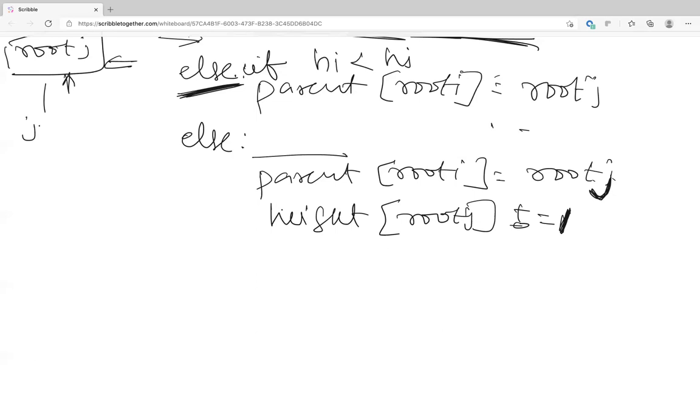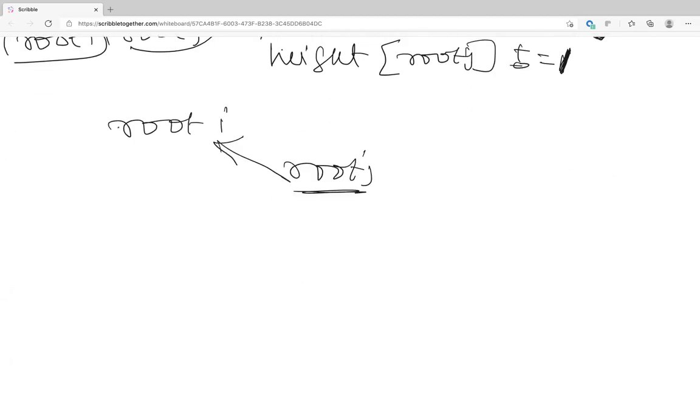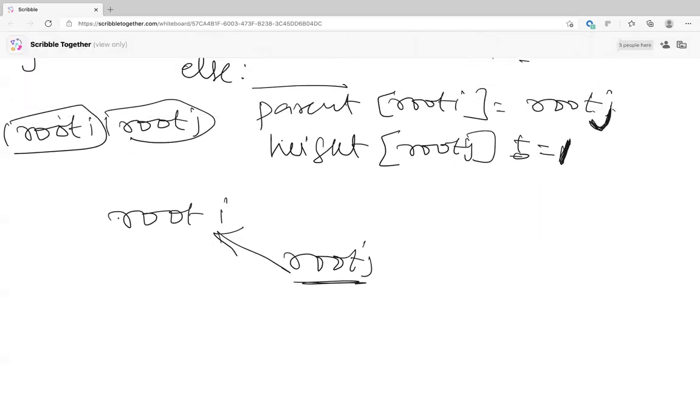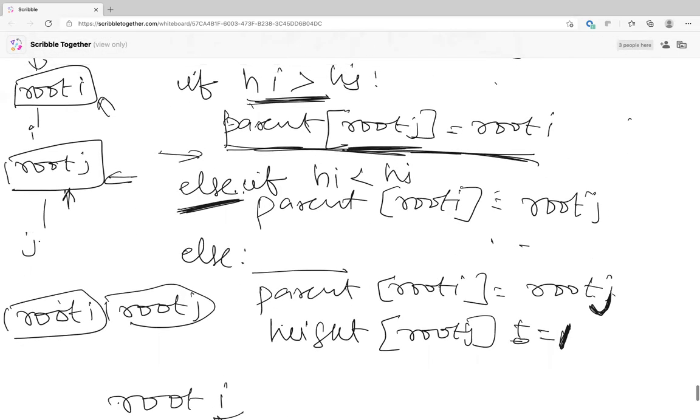So what you're saying is I have 2 trees. One is root i, one is root j. Right? Initially these 2 are different. Are you drawing somewhere? Oh, okay, sorry. Yeah, now I can see it. What you're saying is you're increasing the size of root j. Sorry, root i, I mean, opposite. So basically, you just needed an else. So you did this else if. We don't need that else if. We just need the else condition, if and else.